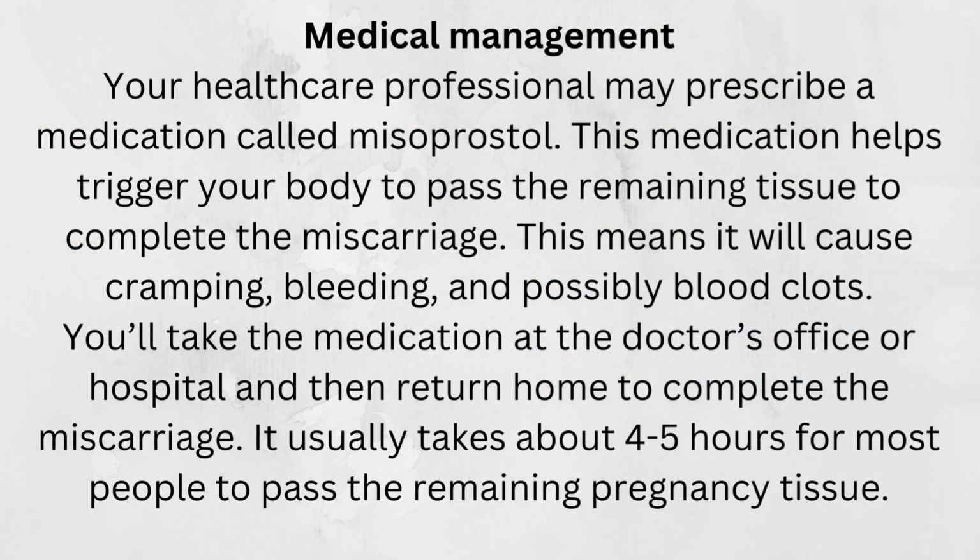Medical management. Your healthcare professional may prescribe a medication called misoprostol. This medication helps trigger your body to pass the remaining tissue to complete the miscarriage. This means it will cause cramping, bleeding, and possibly blood clots. You'll take the medication at the doctor's office or hospital and then return home to complete the miscarriage. It usually takes about 4 to 5 hours for most people to pass the remaining pregnancy tissue.